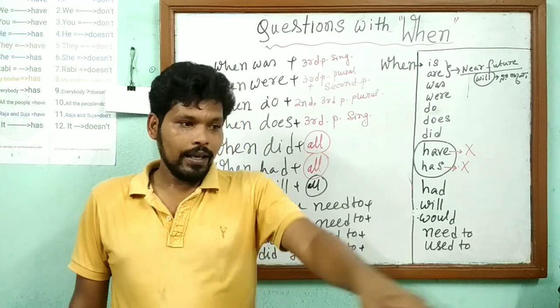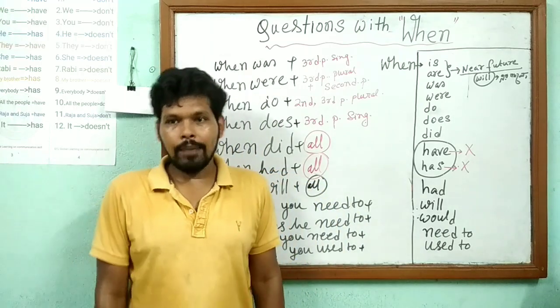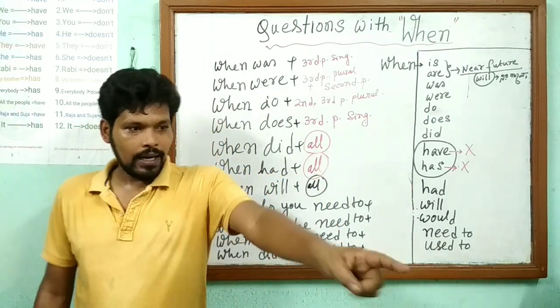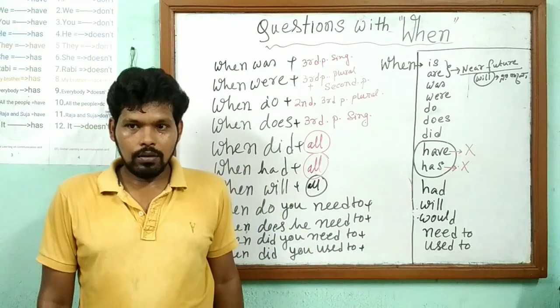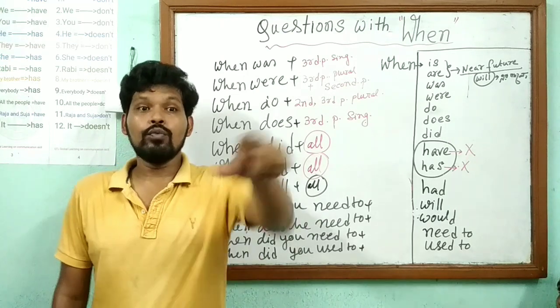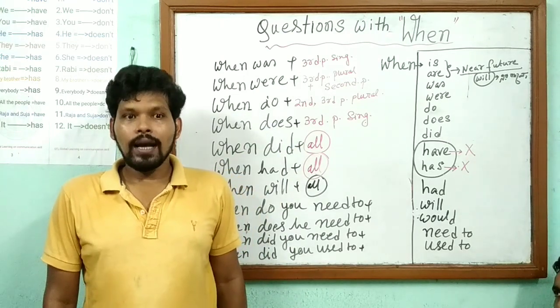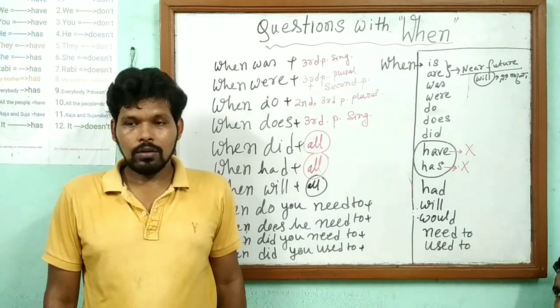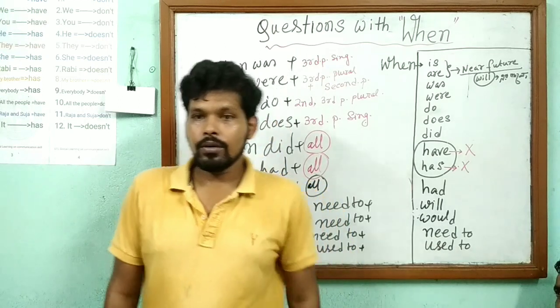Lavanya, when are you finishing your job? That means when will you finish your job? Gargi, when are you calling Lavanya? That means Gargi, when will you call Lavanya?